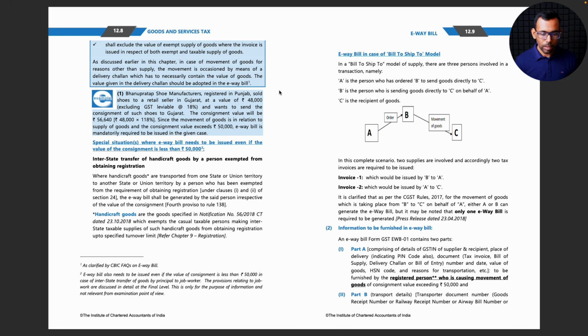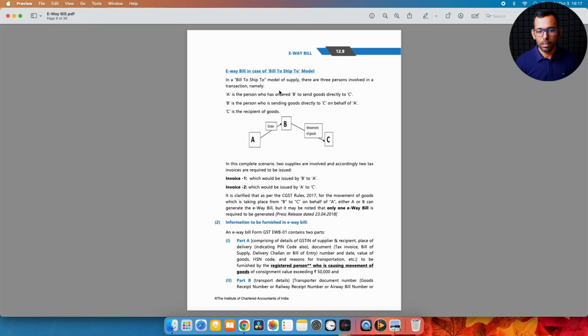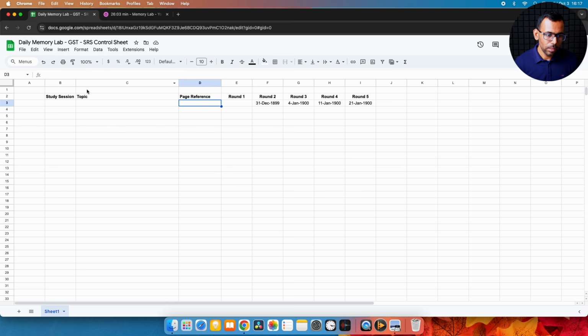Now, at the end of every class, I will open this Excel sheet and just write down the topic, e-way bill. We studied e-way bill from page number 12.1 to 12.8. Now in round 1, I am going to update today's date.